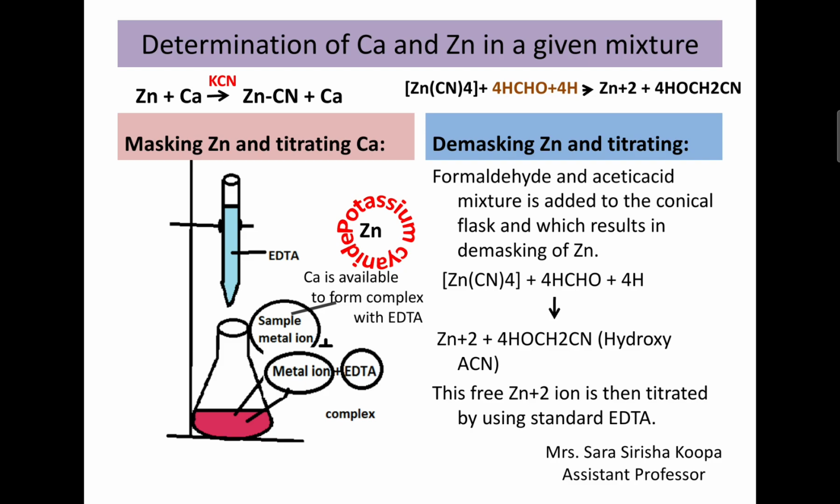We'll see in detail the determination of calcium and zinc in a given mixture. So in a given sample, we have calcium and zinc. We know that the zinc will be masked with potassium cyanide and it will form a zinc cyanide complex.